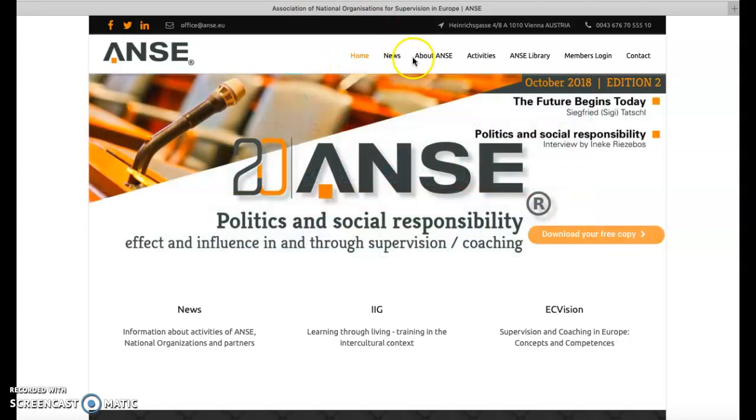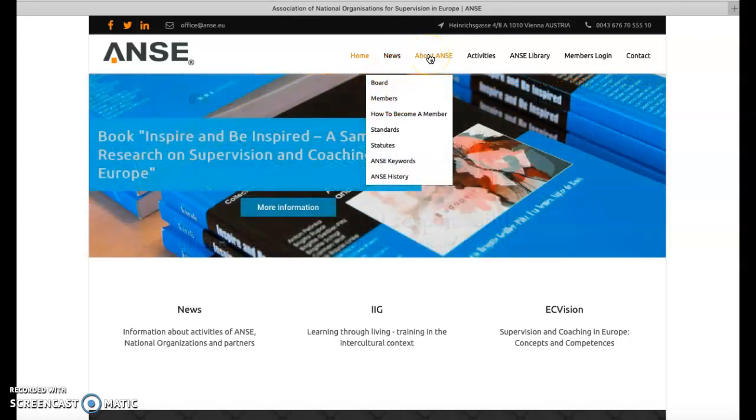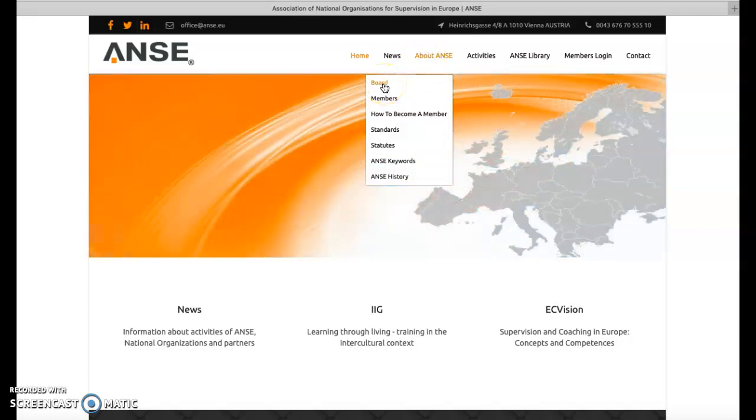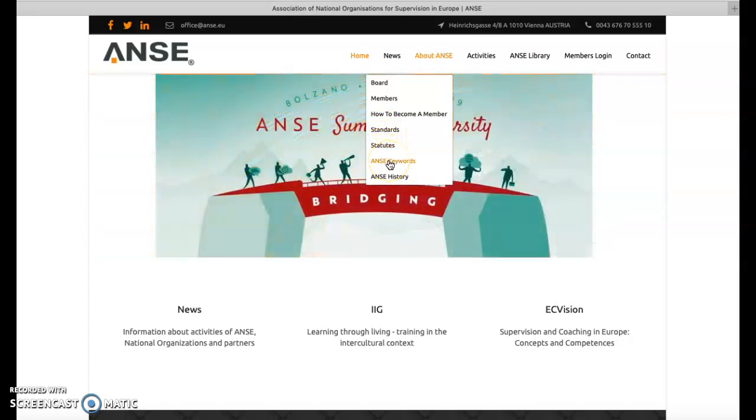If we go to this button bar, here we have the home page, here we have also the news, and then here we have About ANSE, and there is this pop-up coming up if you put your mouse on it. Then you can scroll down and get information about the board or about members of ANSE, or how to become a member, or the standards and statutes, or ANSE keywords.